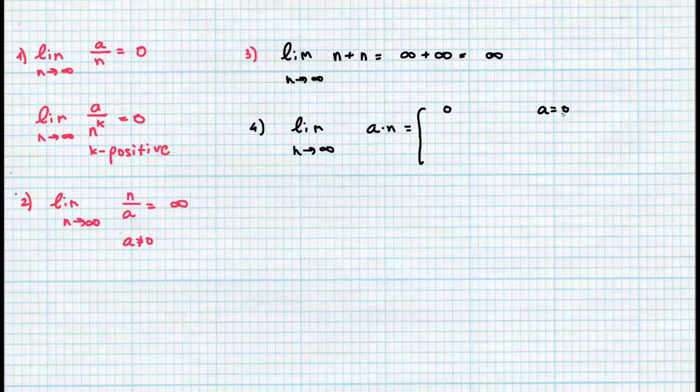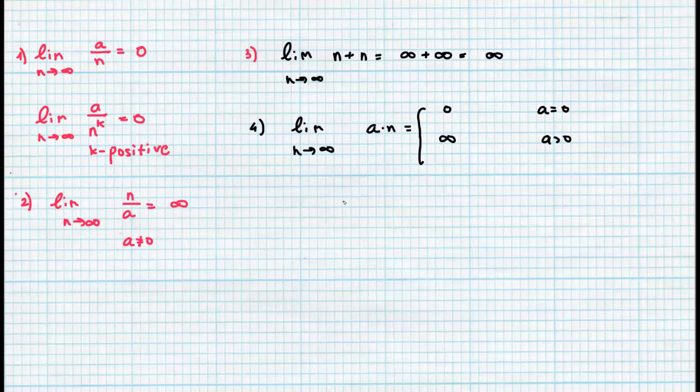We won't see this too much when we talk about sequences. When we talk about functions, this case can appear. What happens when a is 0 and we multiply 0 by infinity? This can happen. In sequences, it's a rare condition.